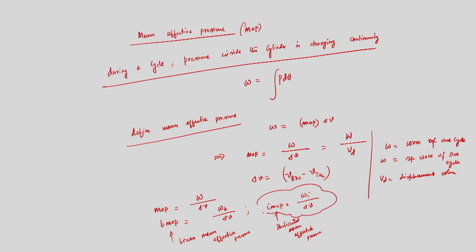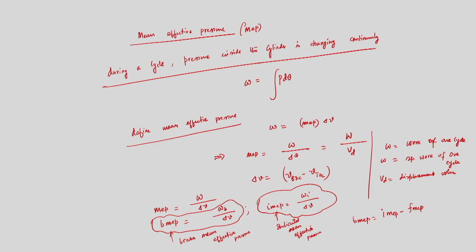So, BMEP is equal to IMEP minus FMEP, that is brake mean effective pressure equals indicated mean effective pressure minus frictional mean effective pressure. That comes from the definition.